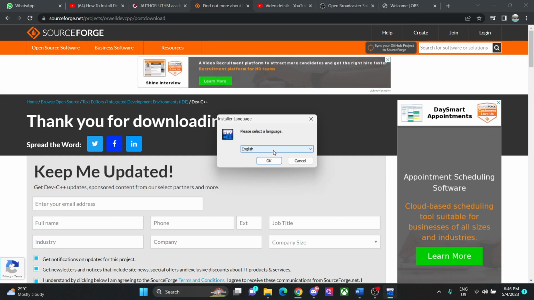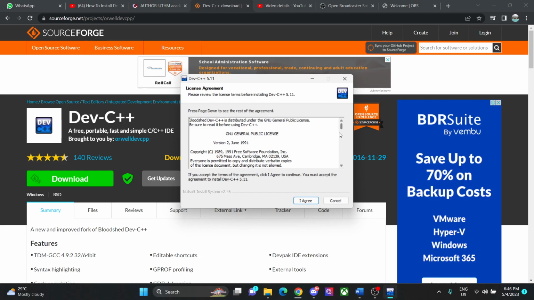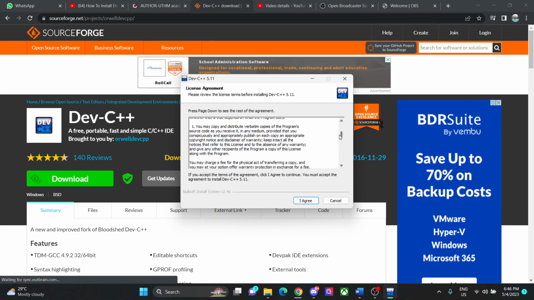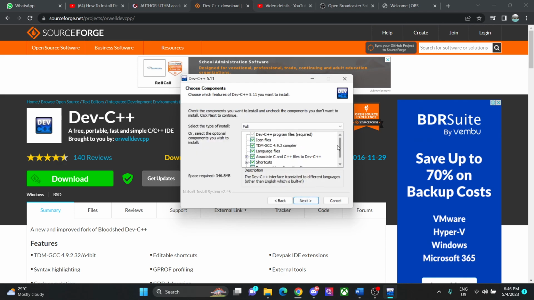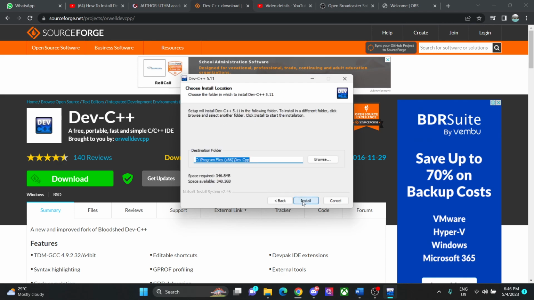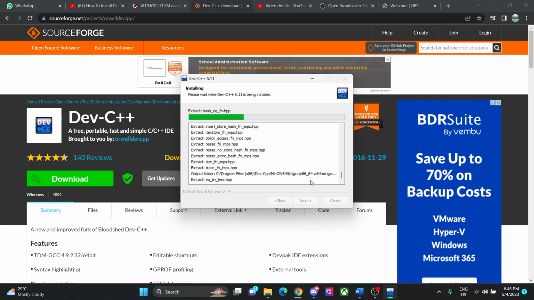Please select a language, which, I'm using English. So press the OK button and then scroll down. You can read it if you want, and then click on the agree button, and then click on the next button. And then this is for the destination folder. You can change it if you want, but I keep it default. And then click on the install button, and then wait for Dev C++ to install into your laptop.